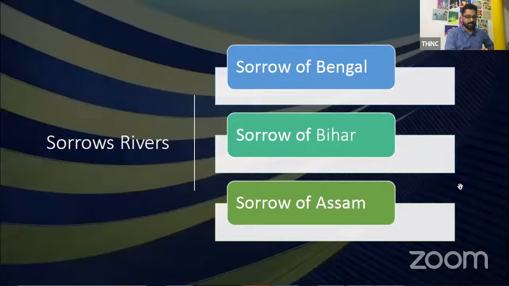Have you heard of the sorrow of Bengal, the sorrow of Bihar, the sorrow of Assam? These are rivers which create devastating floods. In Assam recently there was flooding, right? So can you tell me what is the sorrow of Bengal, Bihar, or Assam? Kosi is the sorrow of Bihar, says Ramito. Then how about the sorrow of Bengal, sorrow of Assam? Prankit, that's a smart guess, but okay. Let me see if there are any other guesses.